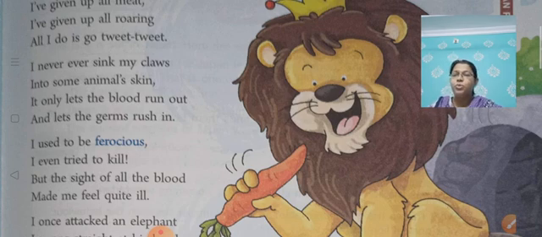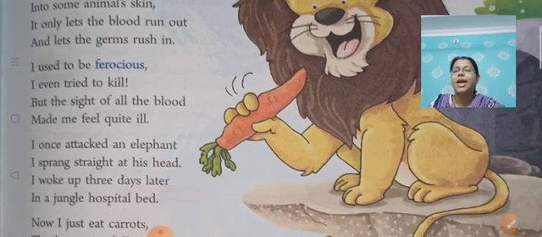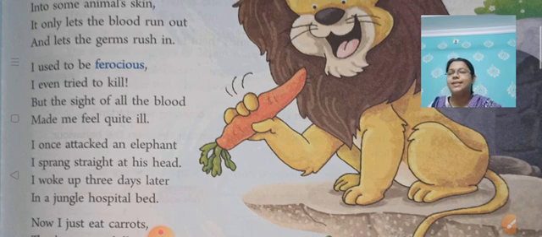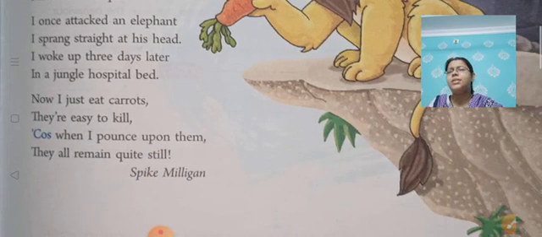I used to be ferocious. I even tried to kill. But the sight of all the blood made me feel quite ill. I once attacked an elephant. I sprang straight at his head. I woke up 3 days later in a jungle hospital bed. Now I just eat carrots. They are easy to kill, 'cause when I pounce on them, they all remain quite still.